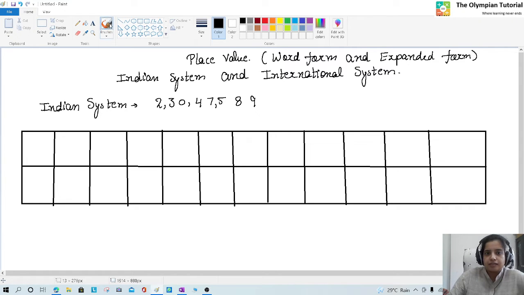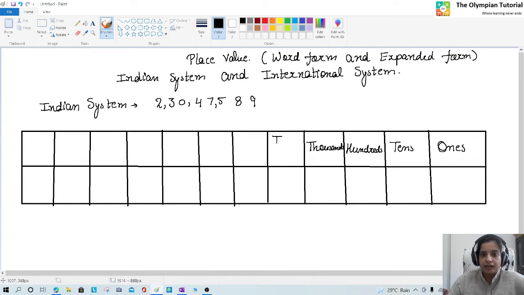These lines don't matter. So Indian system starts from ones, tens, hundreds, thousands. Now next, ten thousands.